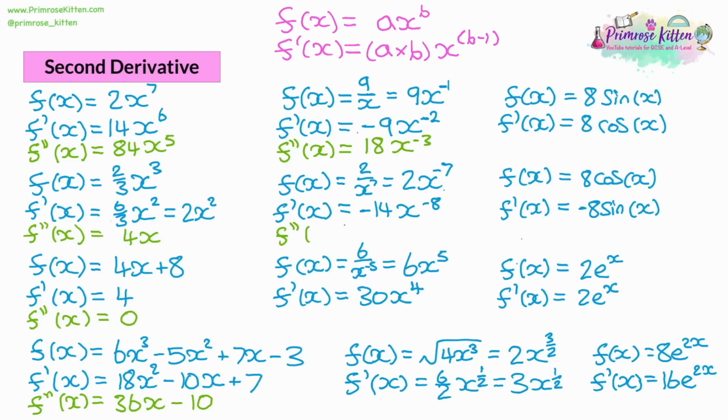We've also got a double negative for the next one. Coefficient is -14, and our power is -8. So 14 times 8 is going to give us 112. Then reduce the power by 1 to -9.